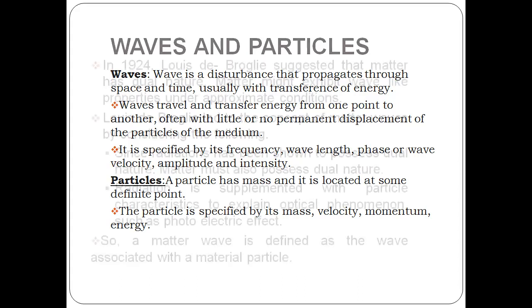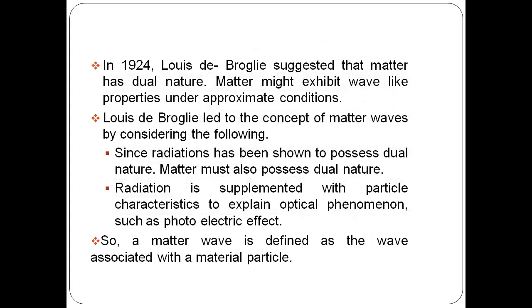In the year 1924, Louis de Broglie suggested that matter has a dual nature, that matter can behave both as a wave and as a particle. For his concept, he considered that as radiation has a dual nature, why not matter? If radiation can behave both as a wave and a particle, why can matter not behave like both a particle and a wave?